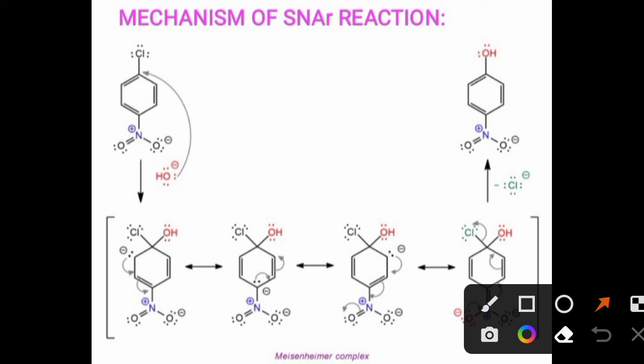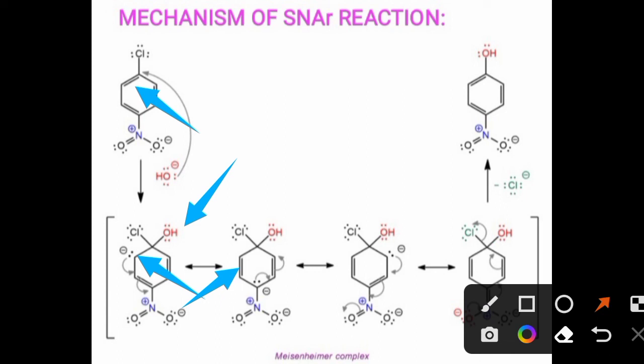During the formation of the Meisenheimer complex, this resonating structure is obtained when OH gets bonded with the carbon to which Cl is already bonded. This bond breaks down and the electrons are transferred here. Therefore, an electron pair is present at this ortho position. After that, this electron pair at the ortho position gets transferred to the carbon-carbon single bond, converting it into a carbon-carbon double bond.